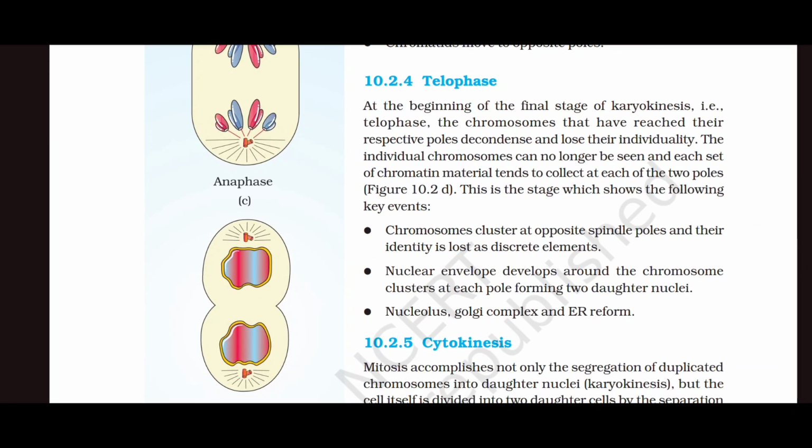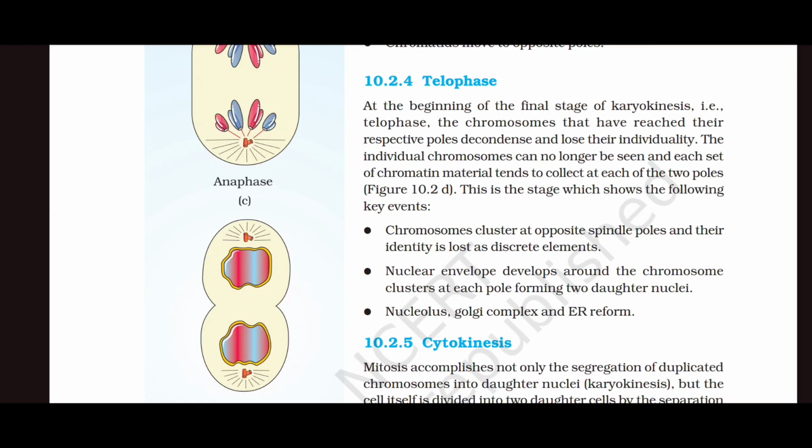Telophase. At the beginning of the final stage of karyokinesis, that is telophase, the chromosomes that have reached the respective poles decondense and lose their individuality. The individual chromosomes can no longer be seen and each set of chromatin material tends to collect at each of the two poles. This is the stage which shows the following key events.